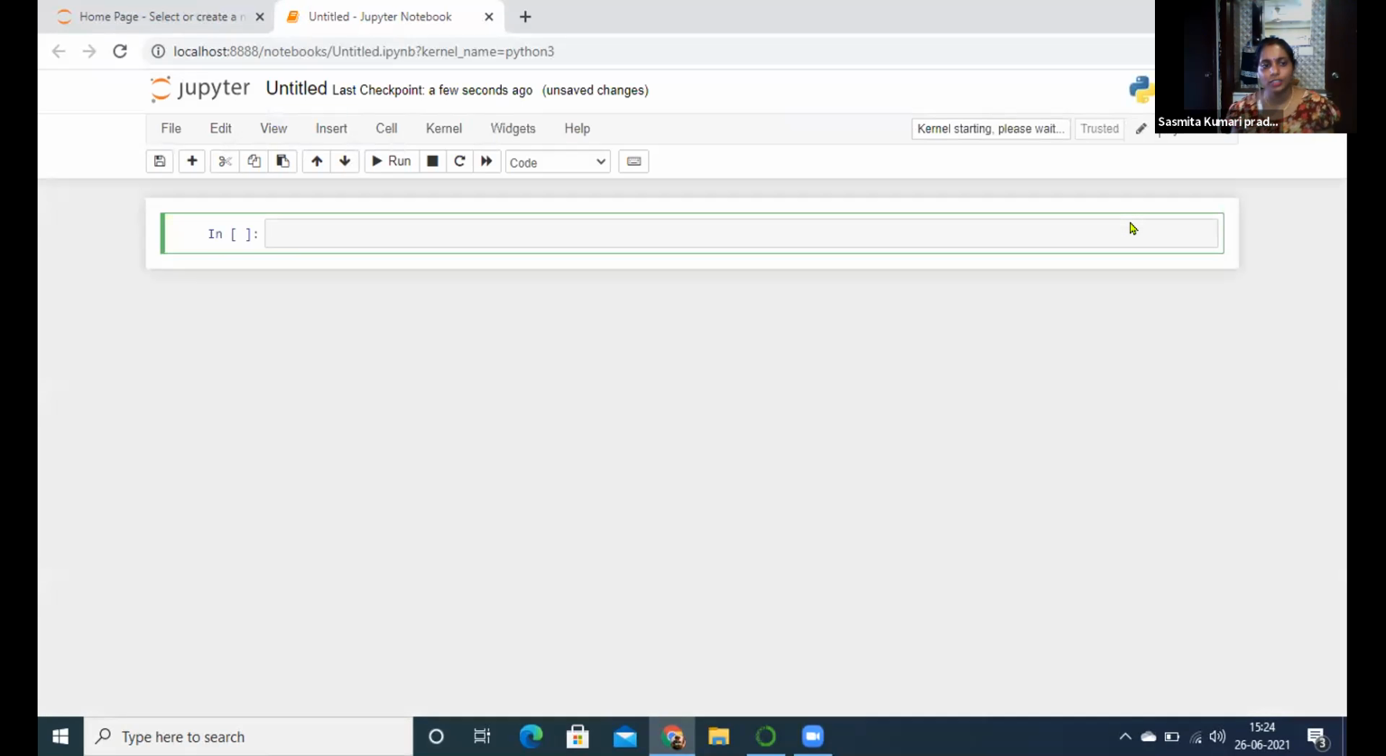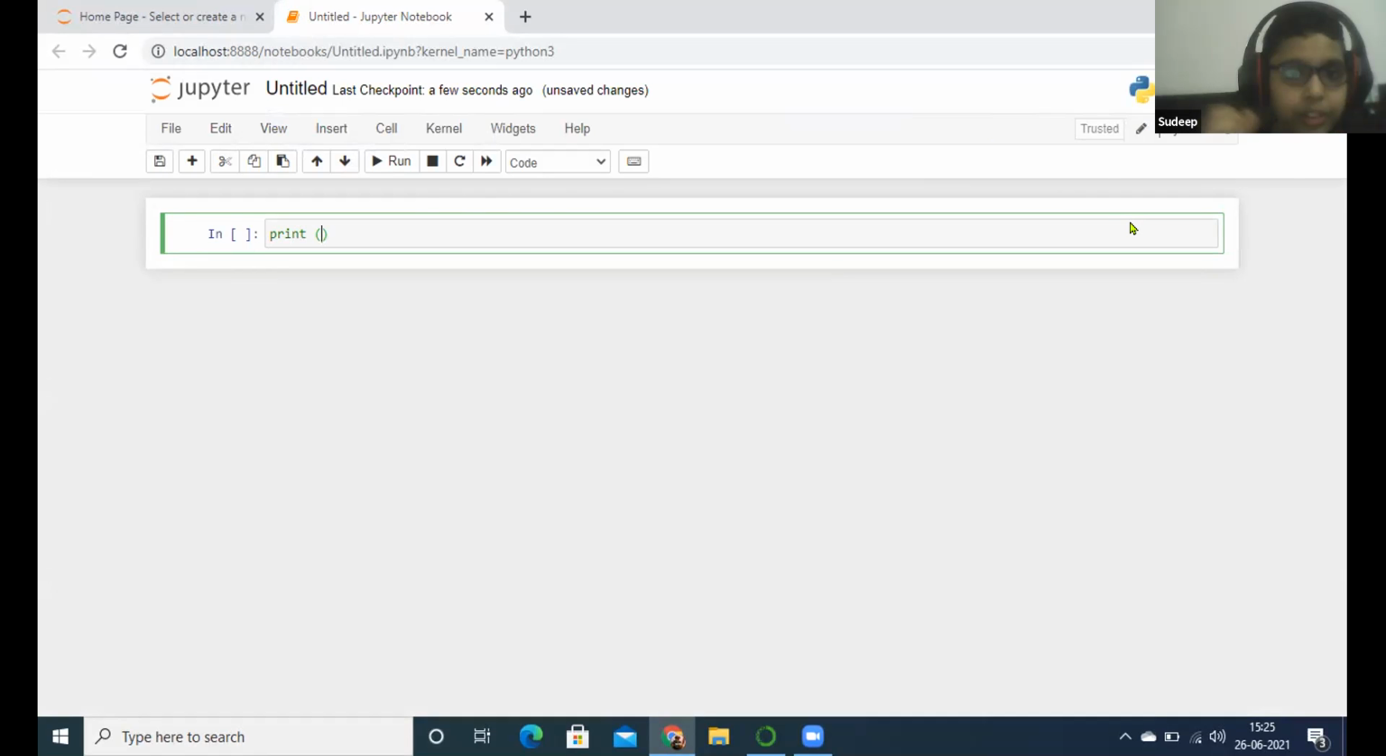Now write 3 plus 2. We will check whether it is working or not. Whenever you start something newly, you have to test whether it is working or not. If we write 3 plus 2, is it necessary to write print?